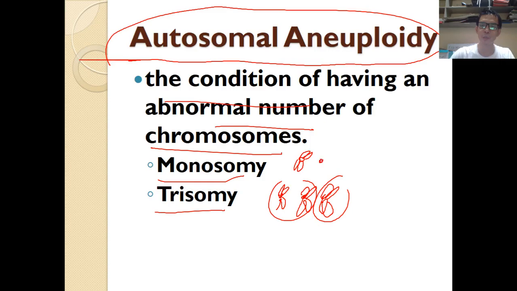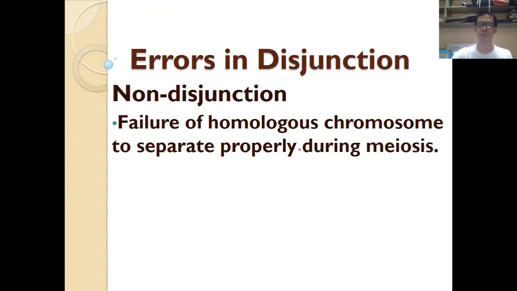So instead of having a homologous pair, one chromosome is missing, so there's only one chromosome on that particular set. That's the autosomal aneuploidy. Now, a common cause of autosomal aneuploidy is error in nondisjunction. This is the failure of the homologous chromosome.